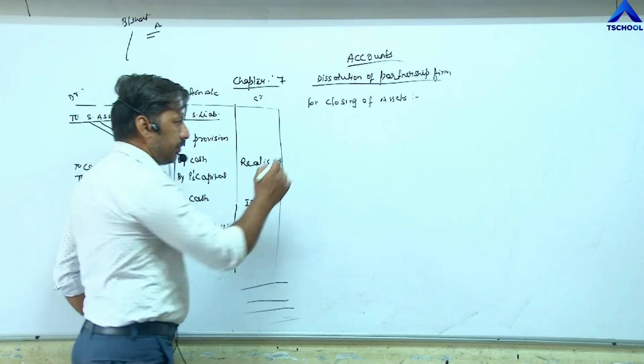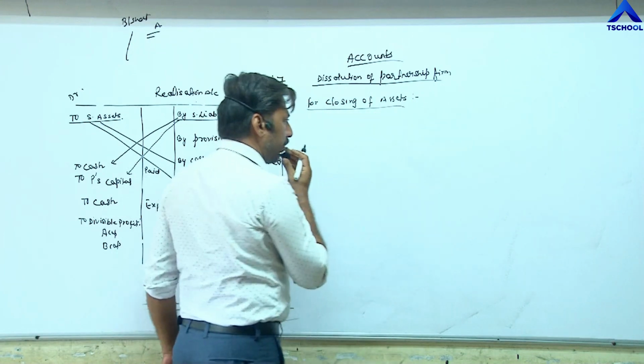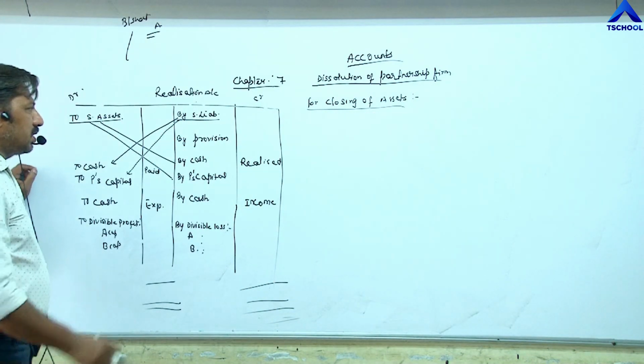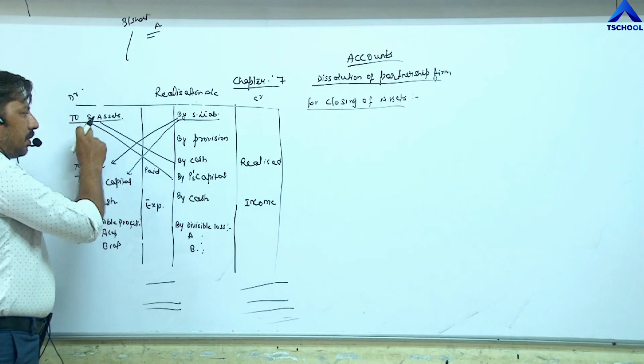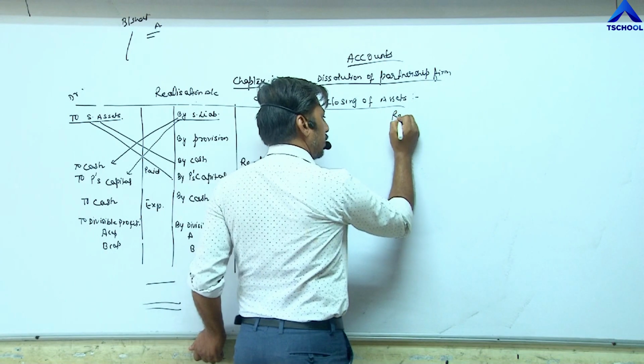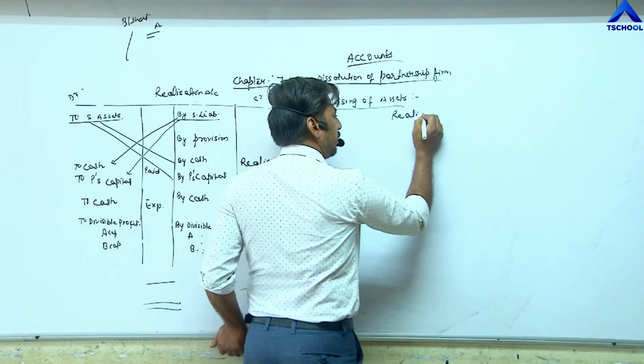Now, first, for closing of assets. So, what is the entry for closing of assets? Realization account debit to sundry asset.